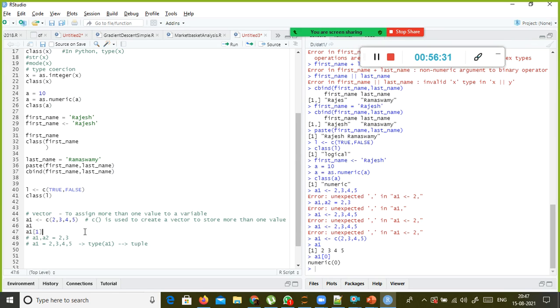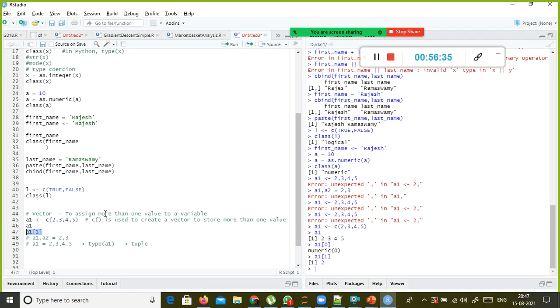Sorry, A1, here the index values are starting from 1, not 0. In Python, C and Java, once you store values in an array, the index value starts from 0, right? But in R, it is pretty straightforward. This is index 1, index 2, index 3, index 4.